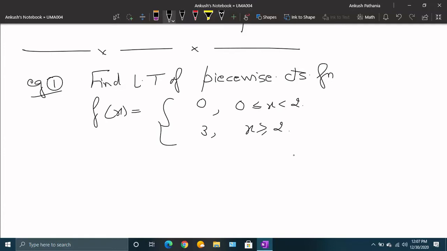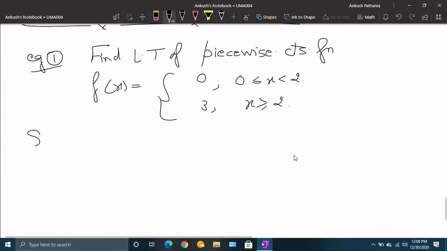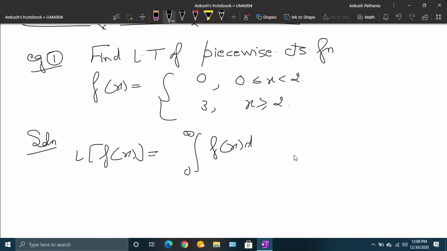Later in our lectures, when we do the second shifting property and other properties, this question can be solved using those properties. But at the moment, we can solve this question using the definition of Laplace transform. So Laplace of f(x) is the integral from 0 to infinity of e raised to power minus px f(x) dx. So this is the formula.